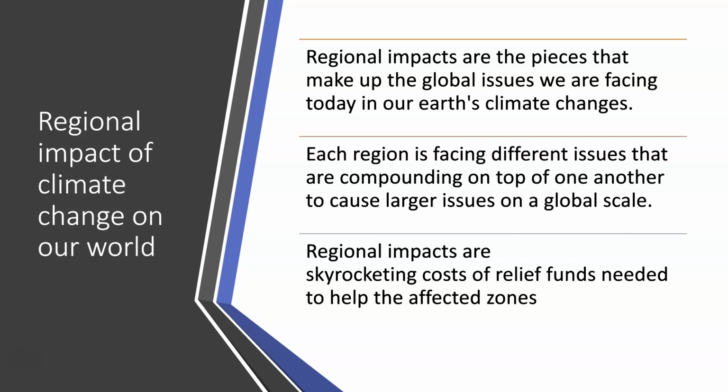Each region, because of this, it compounds on top of one another. So North America, for example, in the U.S., where we have tons of natural disasters that are occurring more and more, whether it's hurricanes, droughts, or wildfires, is affecting not just the U.S., but it's affecting Canada. It's affecting Mexico. It's affecting other places around us, and it's just piling on top of each other. And because of these many natural disasters that happen in these regions, the relief funds that we as the world tend to offer these countries are becoming more and more, and it's becoming harder and harder to sustain this.